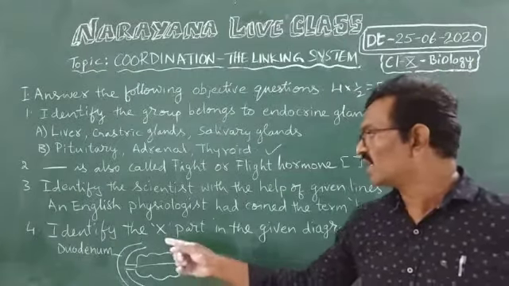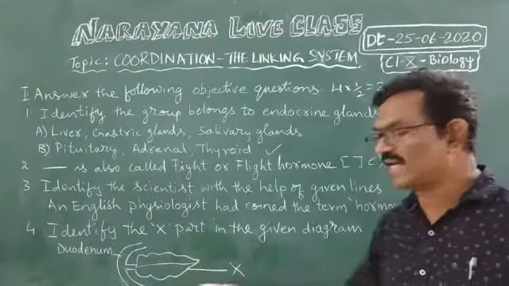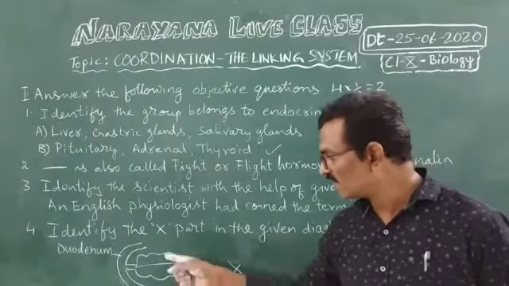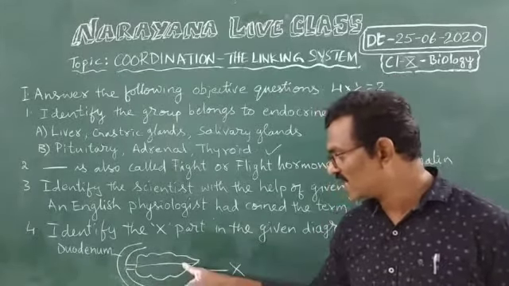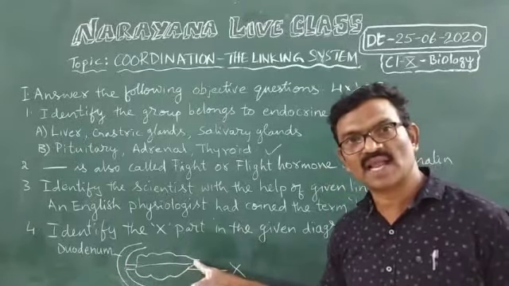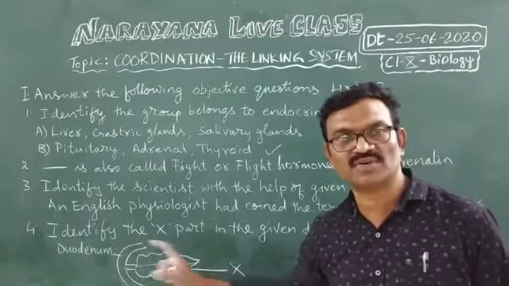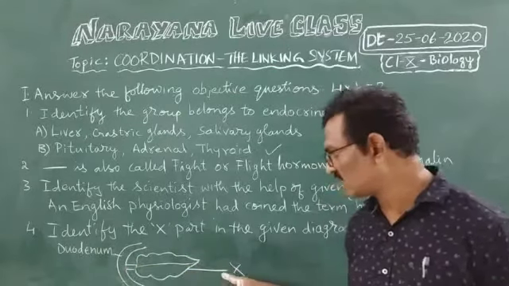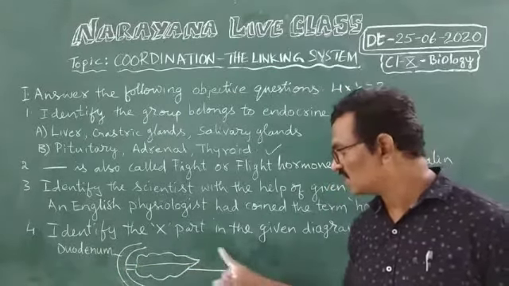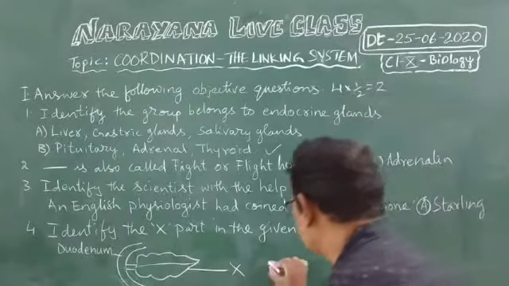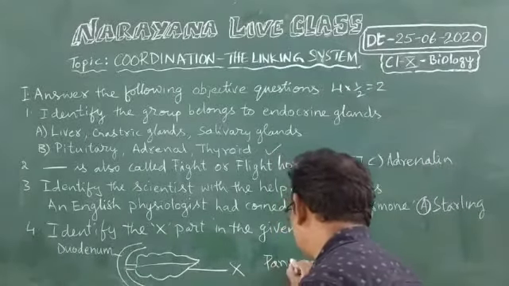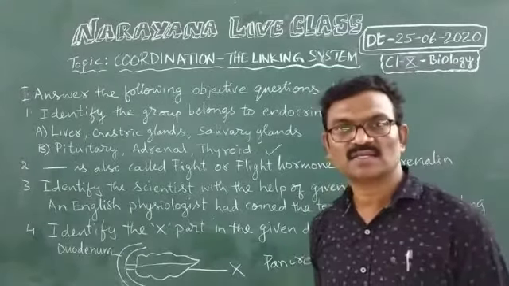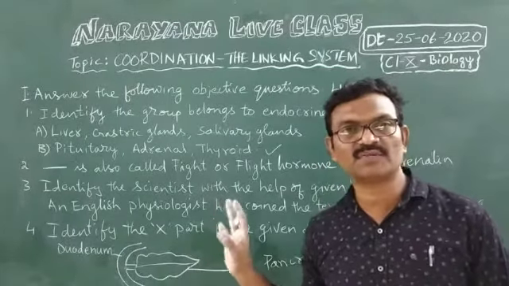Now, fourth question: identify the organ in the given diagram. The diagram is given to you, and this one is the duodenum. There is a leaf-like gland associated with the duodenum, and this leaf-like gland opens into the duodenum. What is that? X. This is the pancreas. So these are the objective type questions.